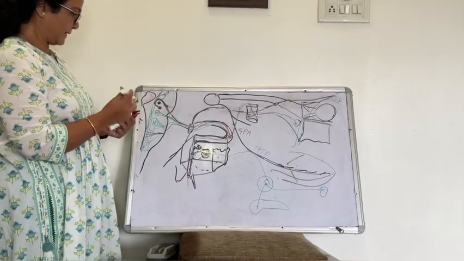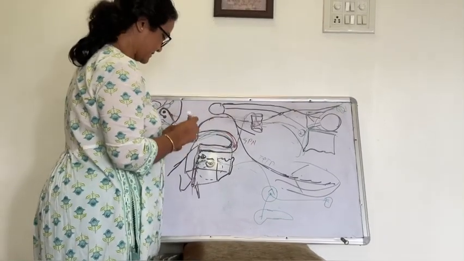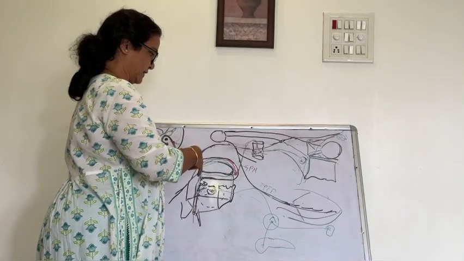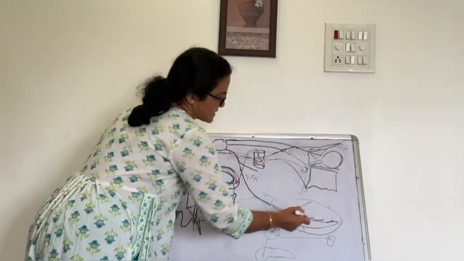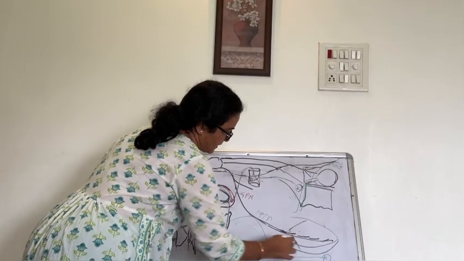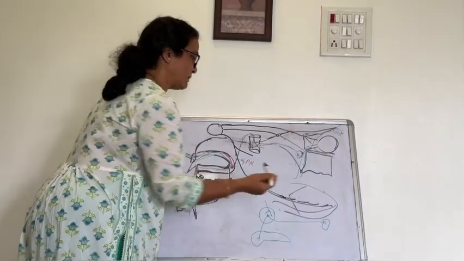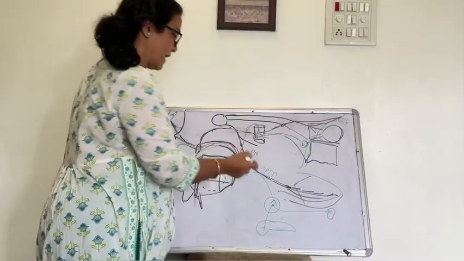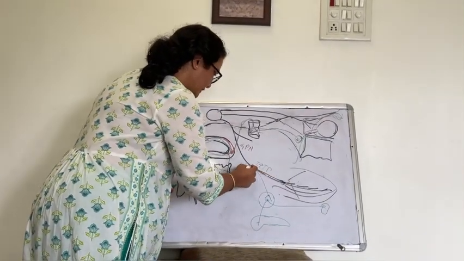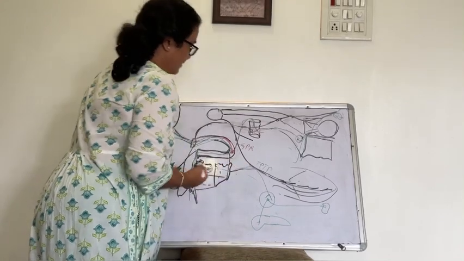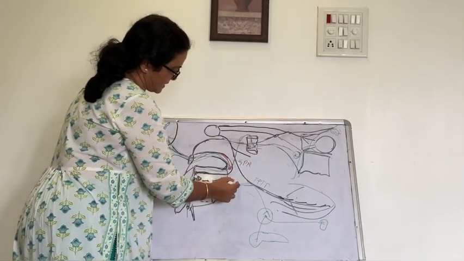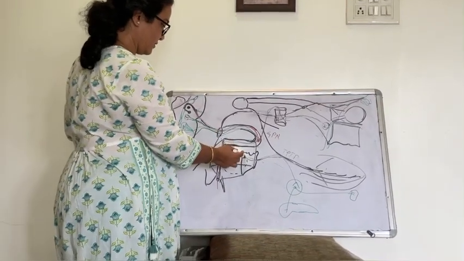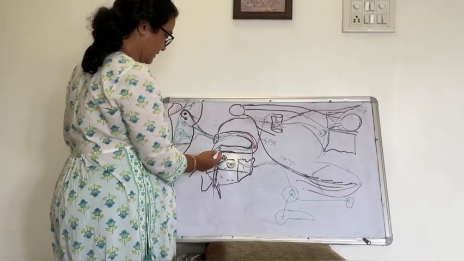Then it also carries the taste sensations from the anterior two-thirds of the tongue. Okay. So these taste sensations from the anterior two-thirds of the tongue are carried in these fibers, which are the general visceral afferent column, and they will join the lingual nerve. Then they leave the lingual nerve and join the chorda tympani branch of the facial nerve. Then they enter inside the middle ear cavity.